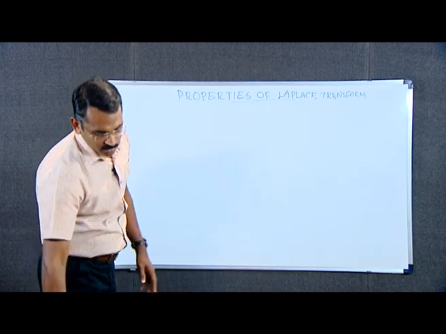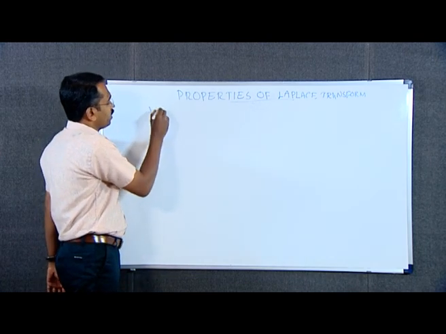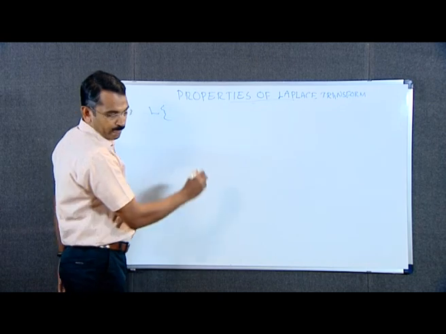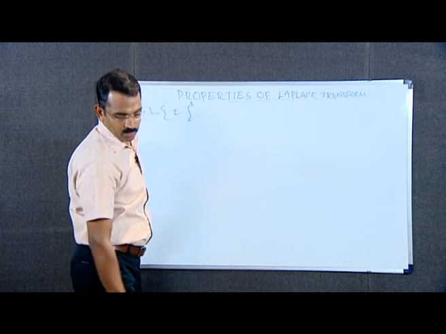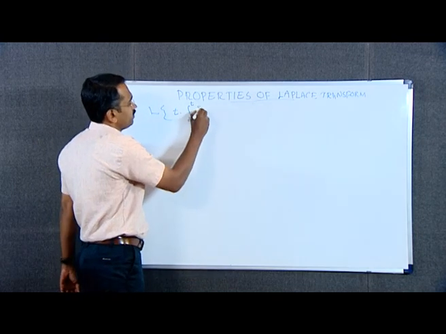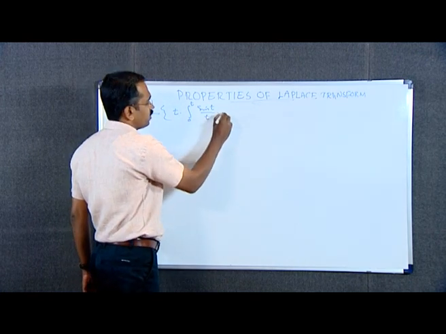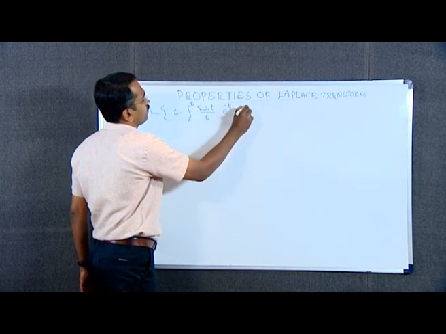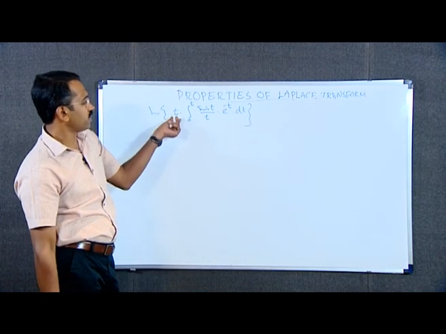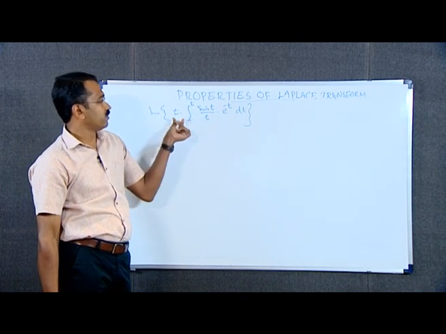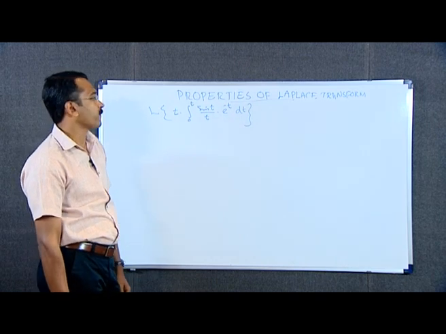Consider this problem. Evaluate L of t into integral from 0 to t sin t by t e raised to minus t dt into e raised to minus t dt. We have to multiply this integral by t and then find the Laplace transform.